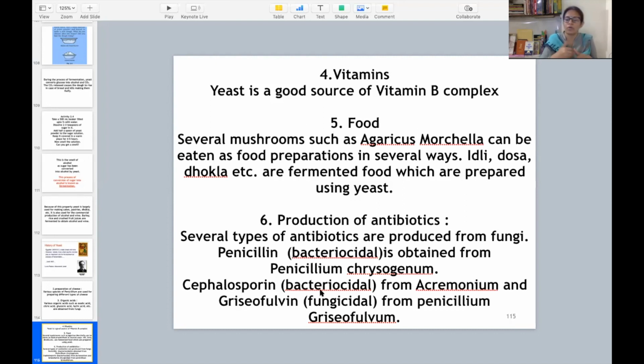Bactericidal means that which kills bacteria. It is obtained from Acremonium. Griseofulvin is a fungicidal drug. It kills fungus, the disease-causing fungus. Which one? Griseofulvin. It is obtained from Penicillium griseofulvum. These are the names of fungi and the names of antibiotics given here.